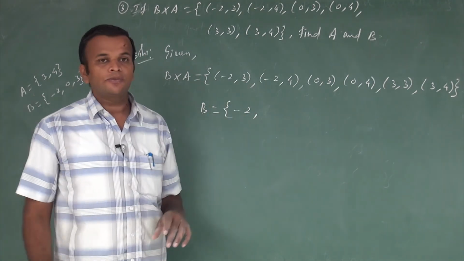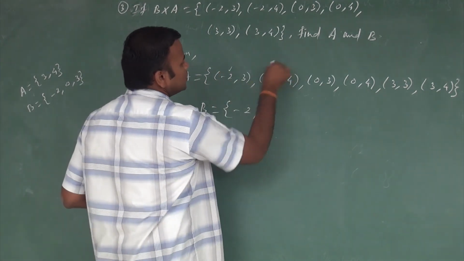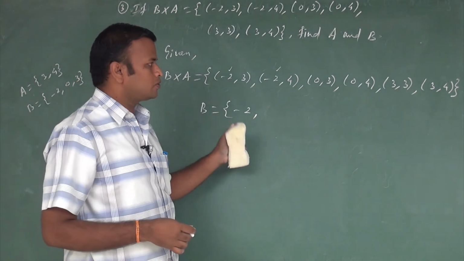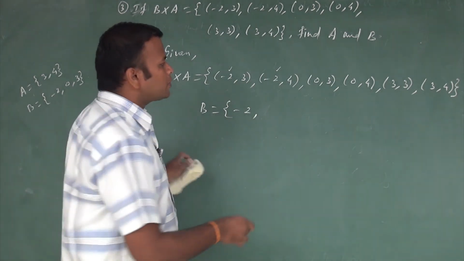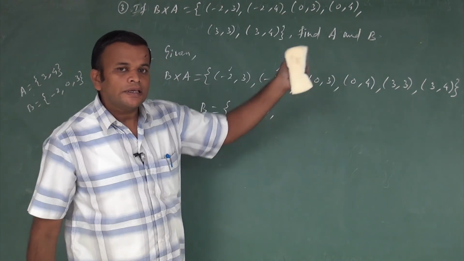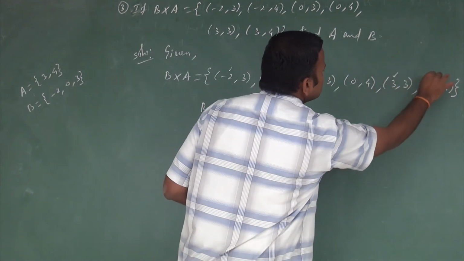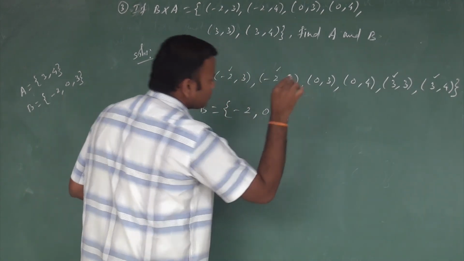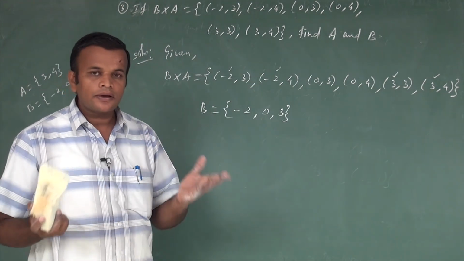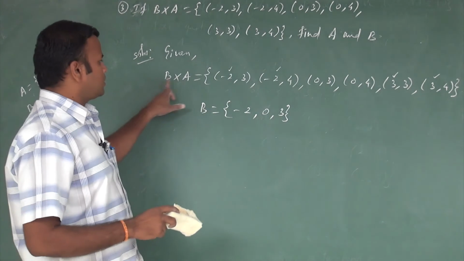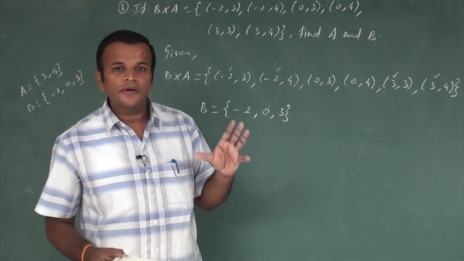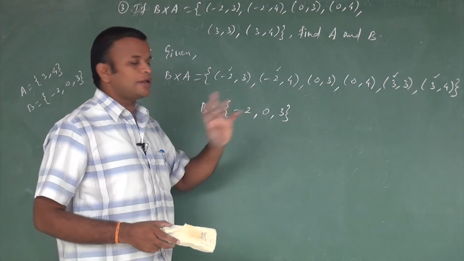What is the next possible number? Minus 2 is there. If it lies 2 times, 3 times or 4 times, we write it only one time, minus 2, comma. What is the next possible number? It is 0. What is the next possible number? It is 3. So these are the possible elements of B. Listen very carefully, it is not A cross B, it is B cross A. So the first element always lies in the first set. Here the first set is B, so B contains these 3 elements.